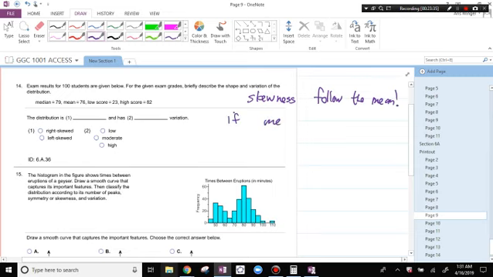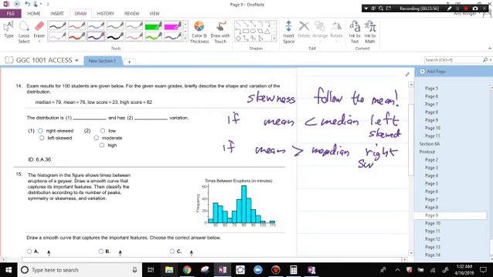If the mean is less than the median, it's left skewed. If the mean is greater than the median, it's right skewed. Here, the mean is less than the median, and so this is going to be left skewed.